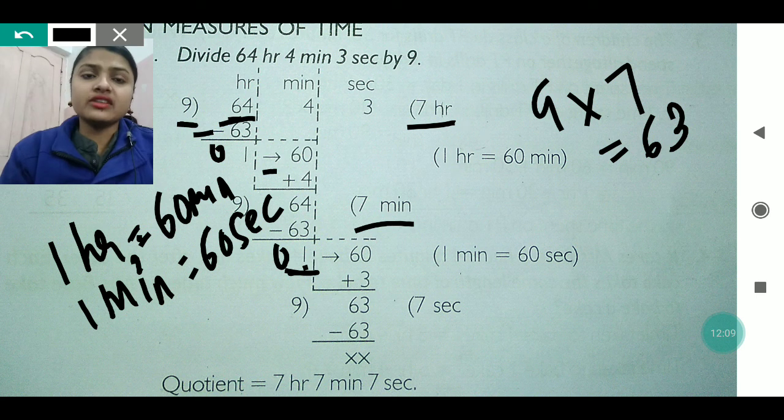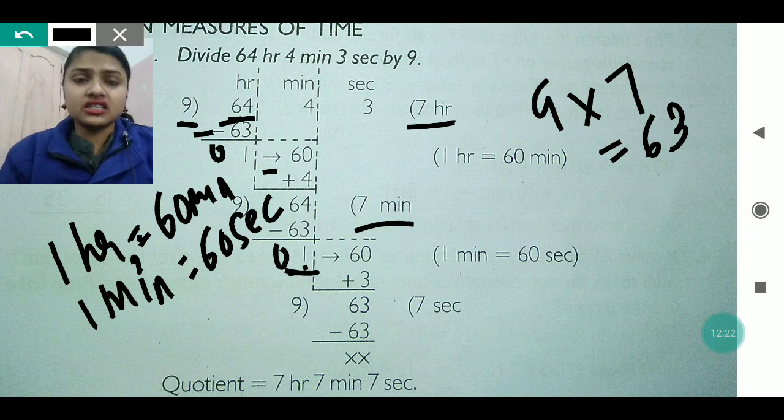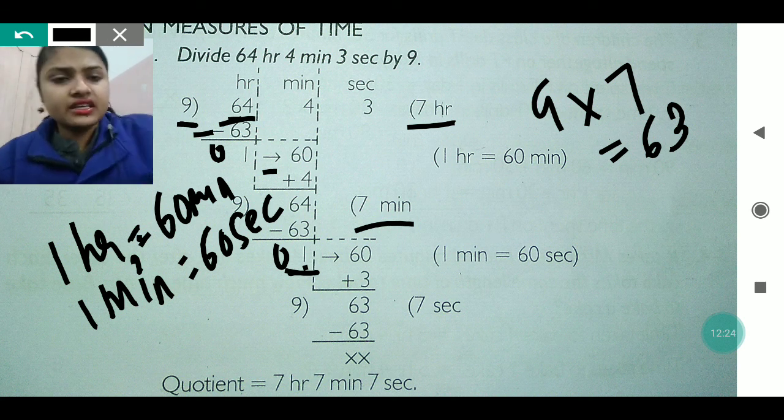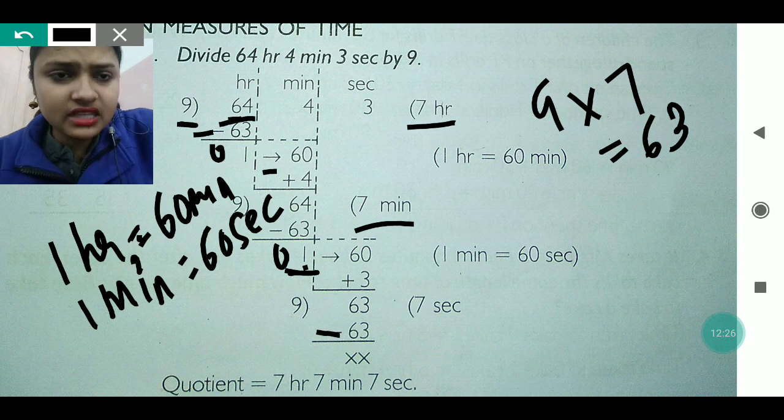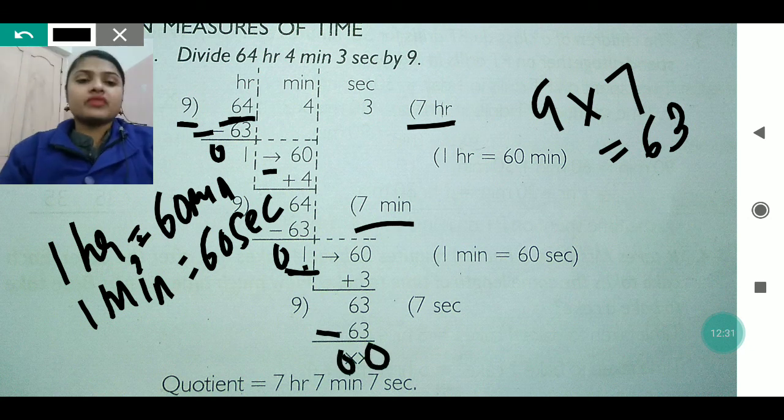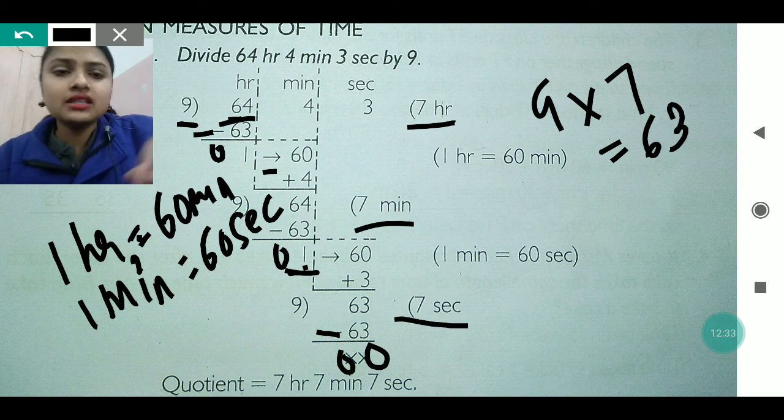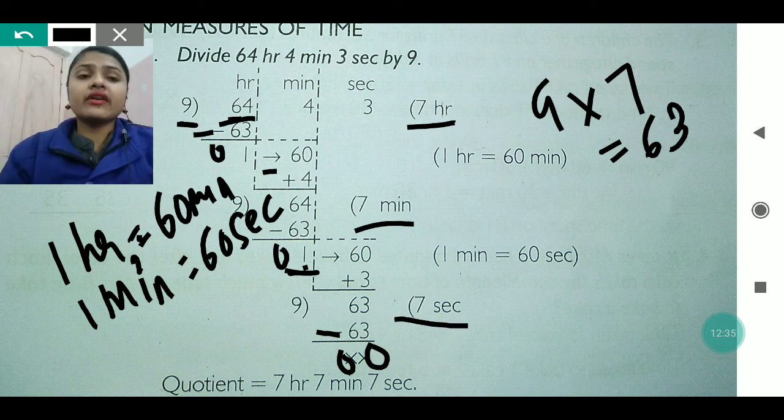Again you will divide it by the same number, that is 9. We already know that in the table of 9, 7 times gives 63. So we will write 63 just below 63, give the subtraction sign to the left side, and subtract it. You will get 0. Now what have you got? You have got 7 seconds. So you can write 7 hours, 7 minutes and 7 seconds. This will be the answer.